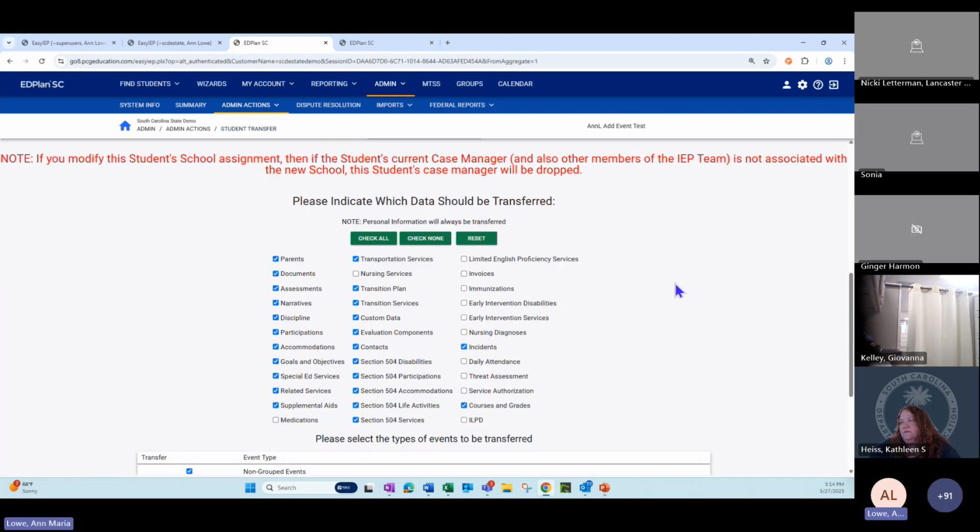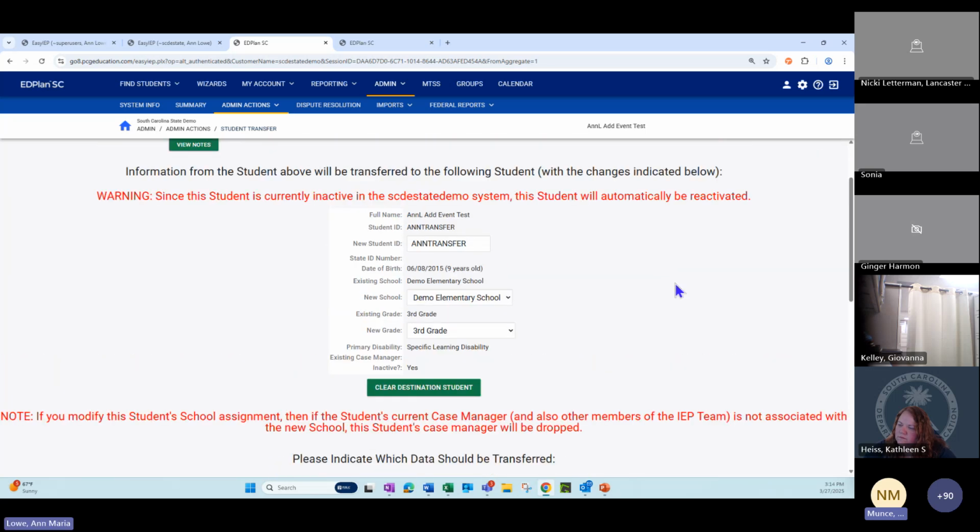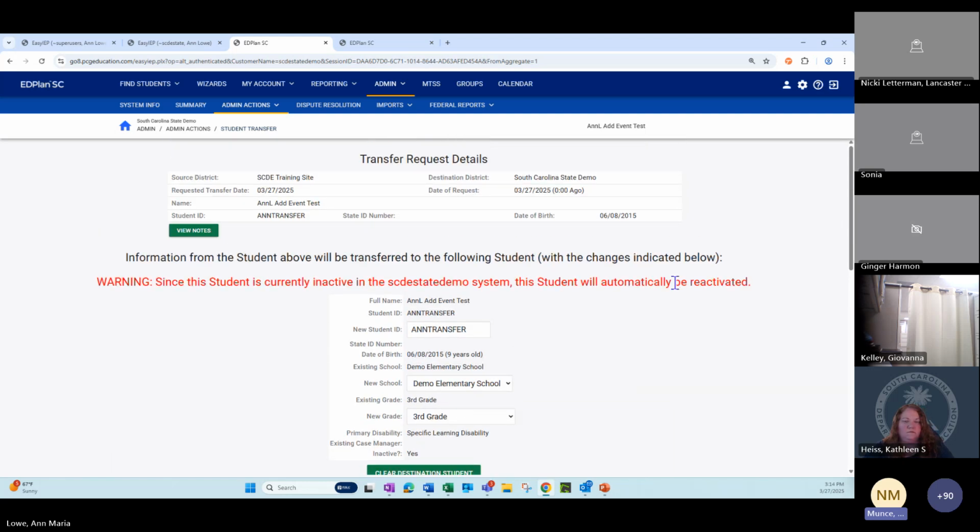Jump in here, Anne. Sorry, can I jump in really quick and add one point? Yes, please. This has happened, and I think we've probably worked with some folks on this call on Zendesk tickets. If the incorrect student is accidentally created, rather than trying to merge them with the correct ID, we can handle that with a student merge. If you submit a Zendesk ticket, we can take the incorrectly created student and merge them with the correctly created student from the PowerSchool feed.